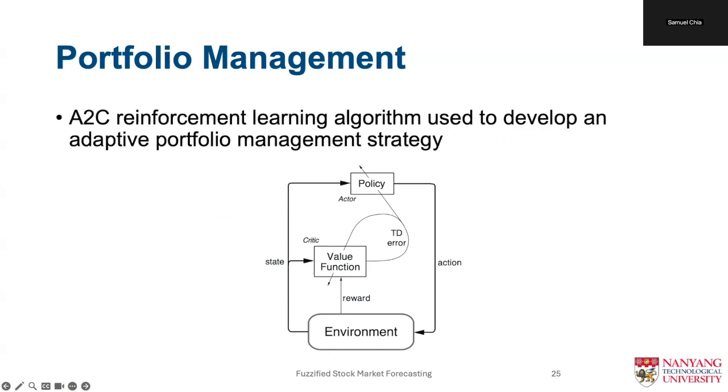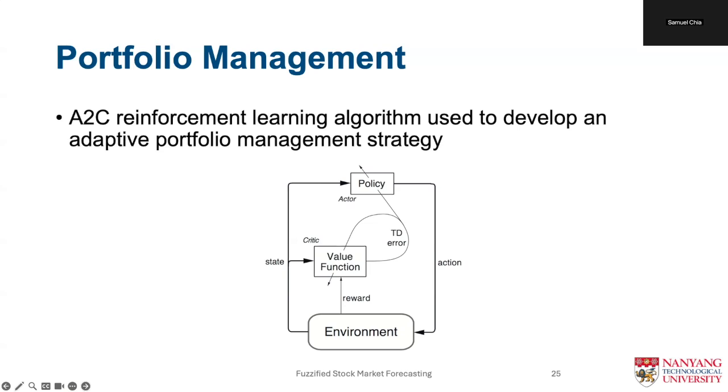For portfolio management, we employ the advantage actor-critic reinforcement learning algorithm. The A2C algorithm is a policy gradient method that combines the benefits of both value-based and policy-based reinforcement learning approaches. It consists of 2 main components: the actor, which is the policy network that decides which actions to take, and the critic, which is the value network that estimates the value of being in any particular state.